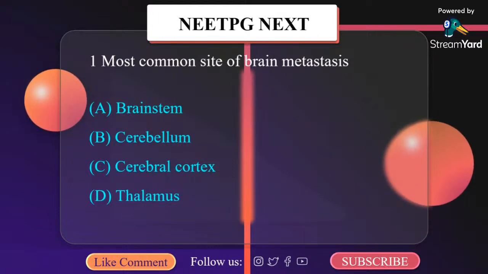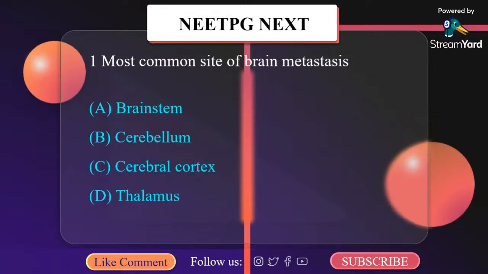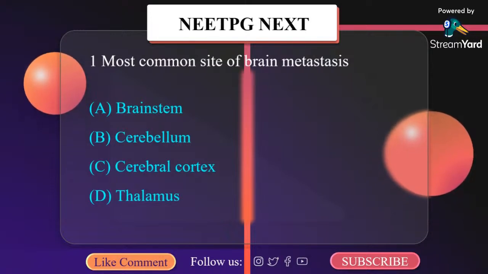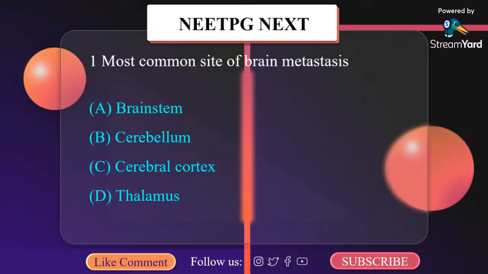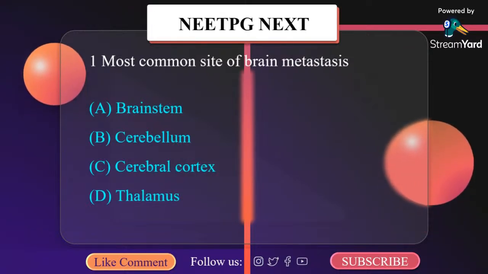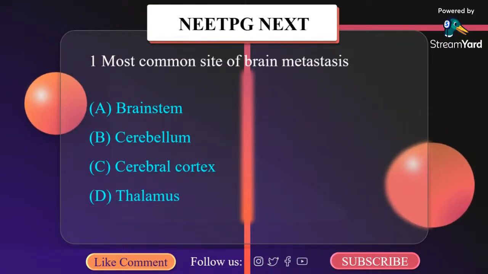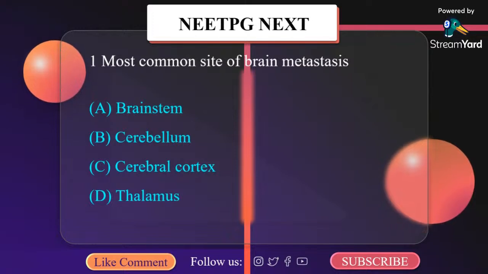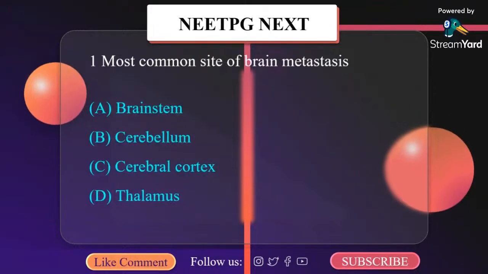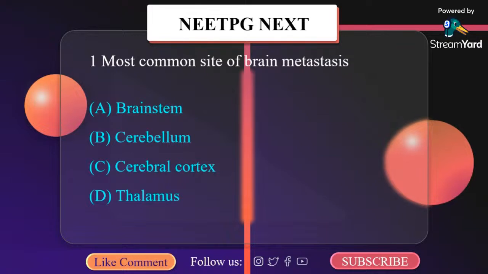Now, what happens? These metastatic brain tumors are the most common tumors of the brain. The distribution of metastasis in the brain is directly related to the amount of blood flow to each part of the brain. 80% of brain metastasis occurs in the cerebral hemispheres, mainly in the frontal lobe. 15% occur in the cerebellum and 5% occur in the brainstem. The most common primary sites are lung 50%, breast cancer 15 to 20%, unknown primary cancer 10 to 15%, and melanoma 10%. Colon cancer 5%.